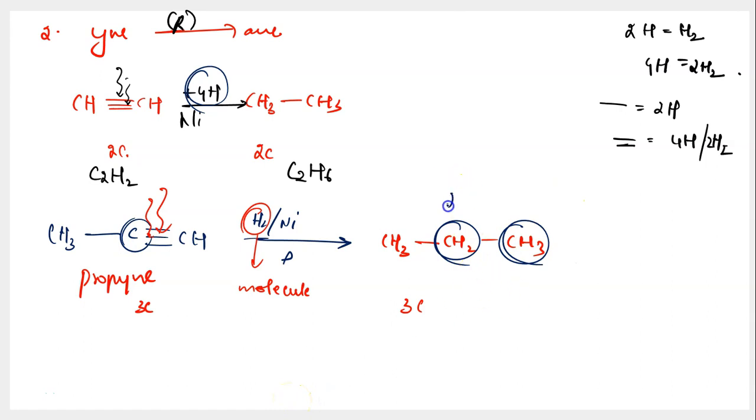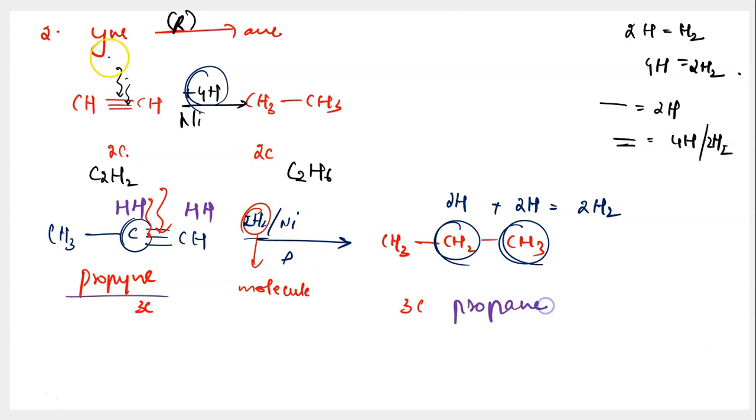Which means I have a requirement of 2 plus 2, 4 hydrogen atoms, which altogether is equal to how much? 2 molecules of hydrogen. So I should take 2 molecules of hydrogen over here. And when I break the bonds, I'll have 1 hydrogen added here first, and then 1 here, followed by another hydrogen added to the same carbon atoms. That's how I'll be able to bring out this conversion of propyne into propane.